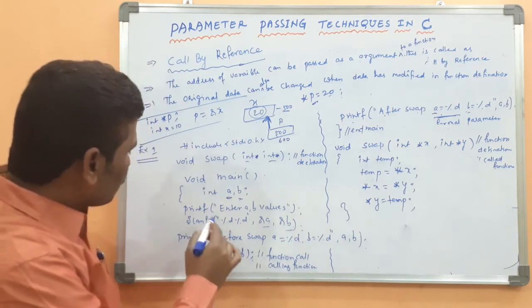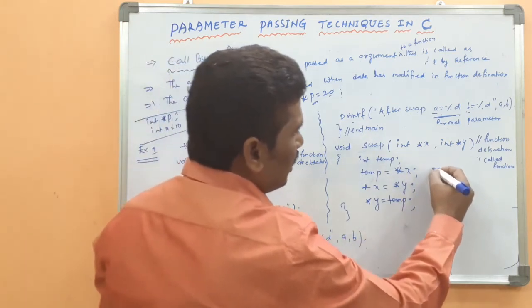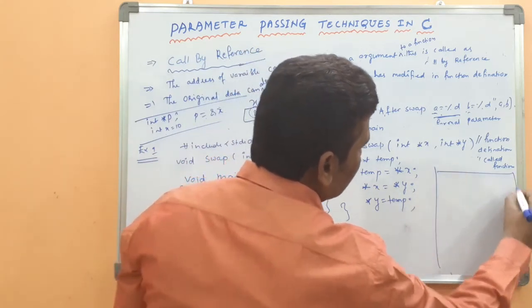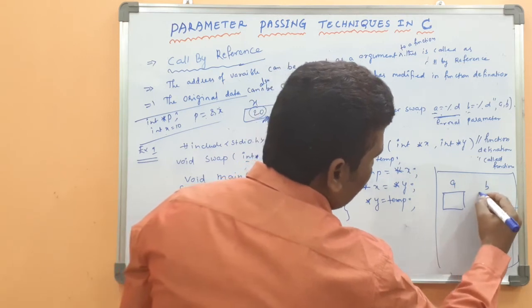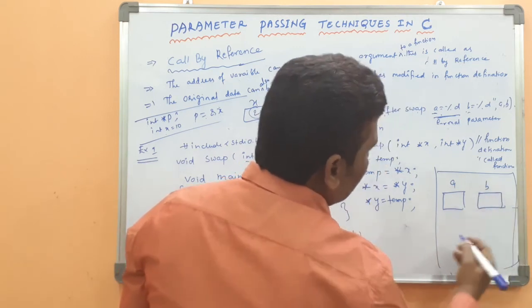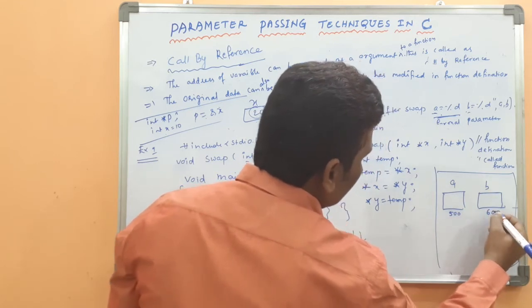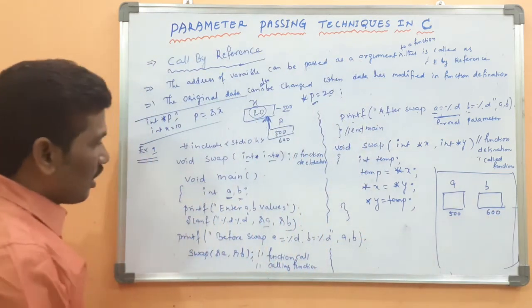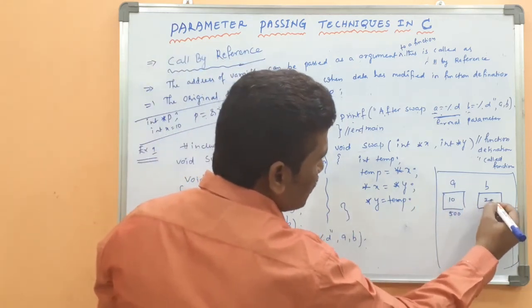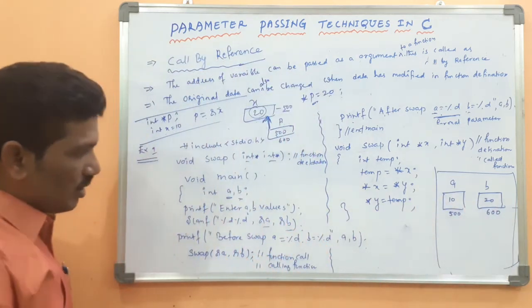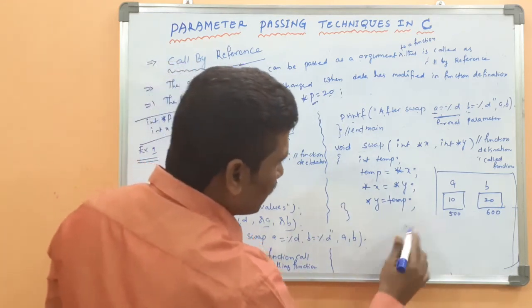Here I should write what the a value is and what the b value is. The address location of a is 500 and of b is 600. Suppose a value is 10 and b value is 20. Before swap, I should write the output here.